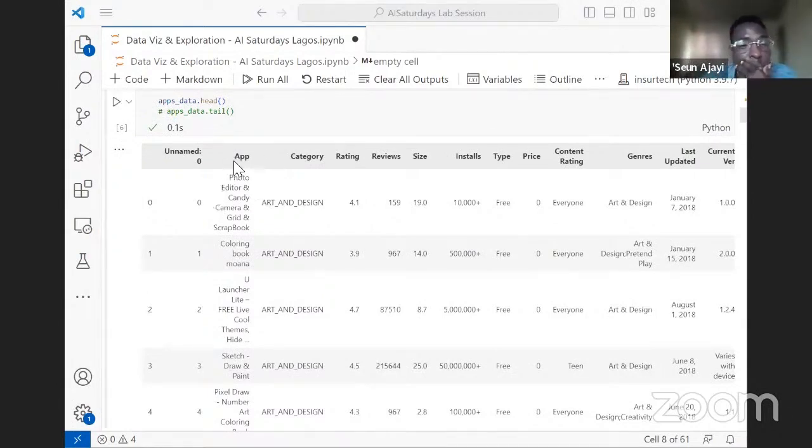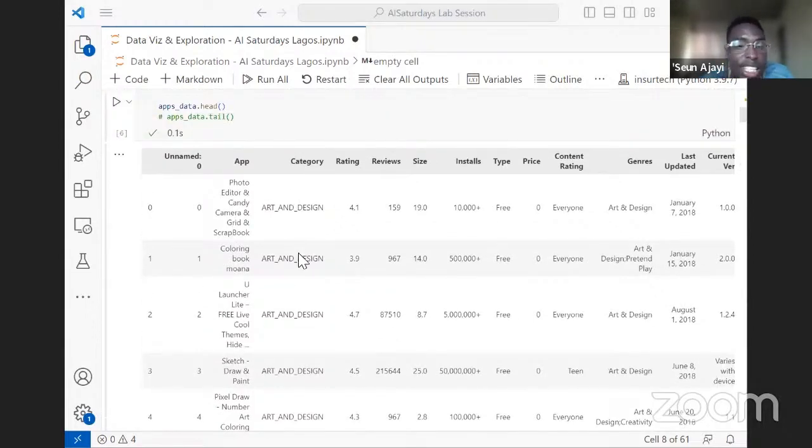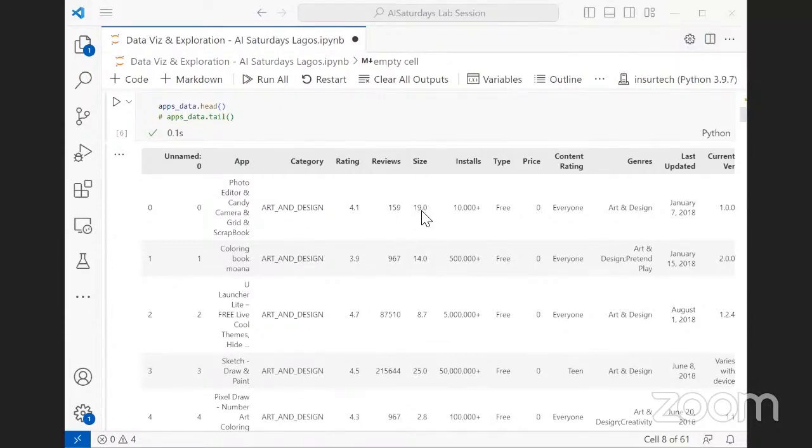For those of us who don't know, when we have letters like this, they are denoted as strings. But in the data frame, this data type is denoted as an object. And so we are expecting the app feature or column to be an object data type. We're also expecting the category to be an object data type. Then reviews will be integer. Size will also be floats.